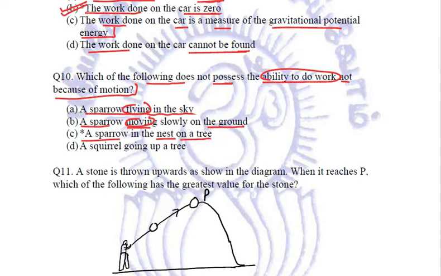The sparrow is in the nest. No motion is there. A squirrel going up a tree. Motion is there. So it is the C option that we have to mark, that the sparrow in the nest on a tree does not possess the ability to do work because of its motion, because the sparrow is in the nest. It's not in motion.